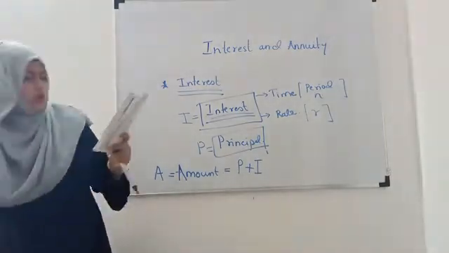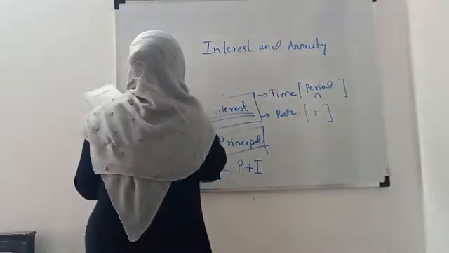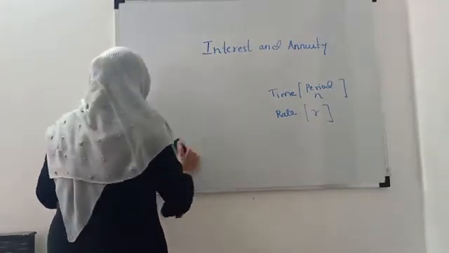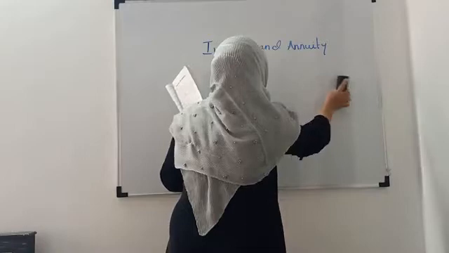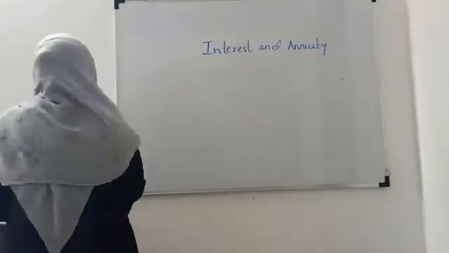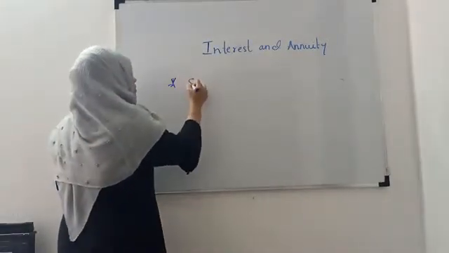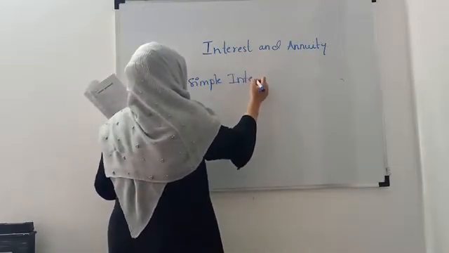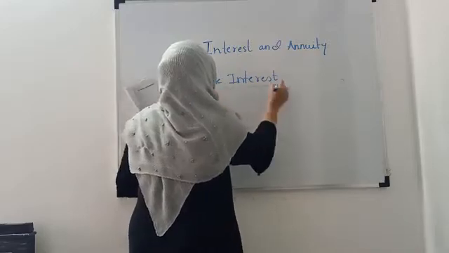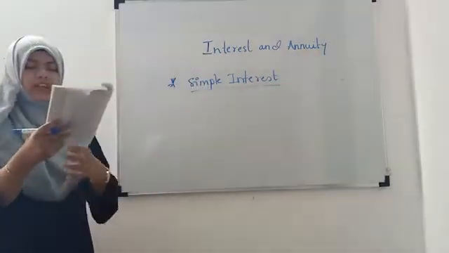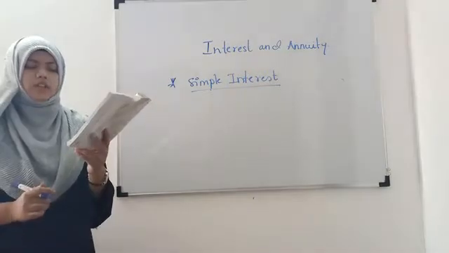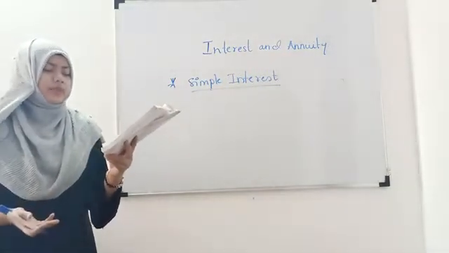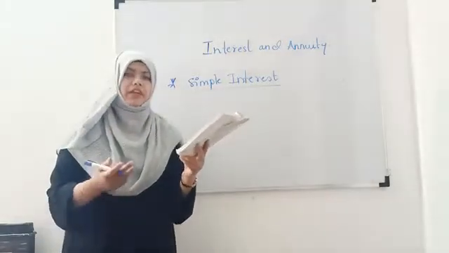Now, what is simple interest? We have to study two types of interest, simple and compound. So simple interest means when the interest is calculated on the basis of the original principal, whatever the term may be, it is called simple interest.